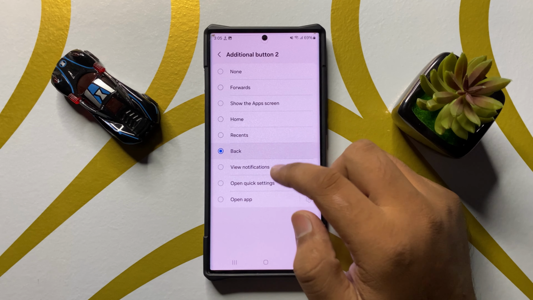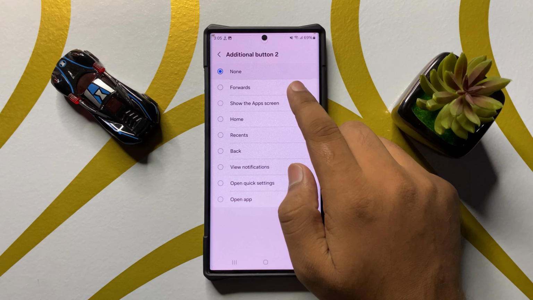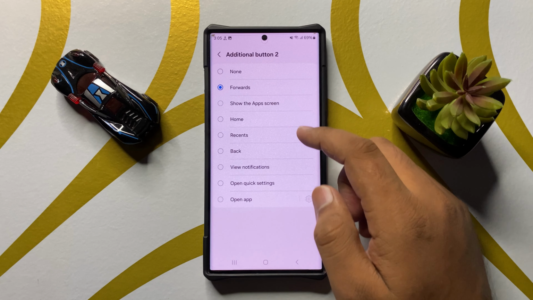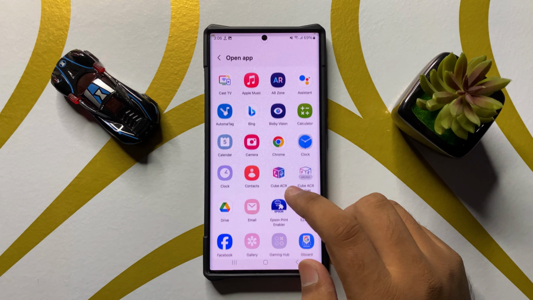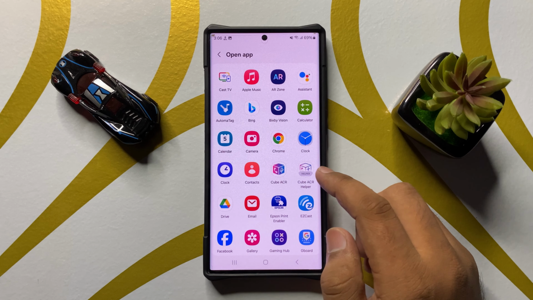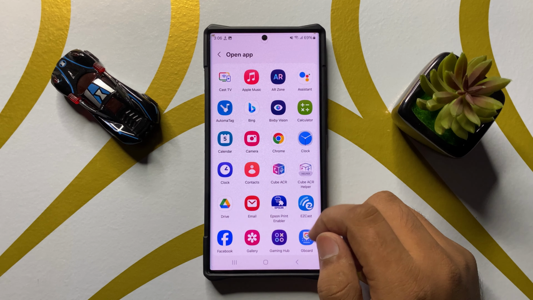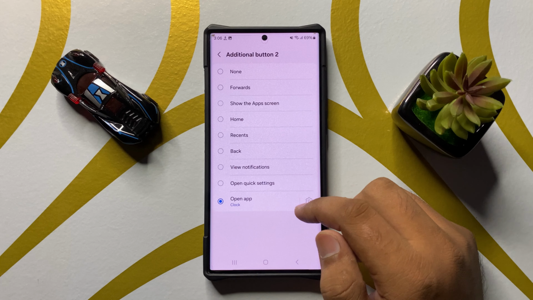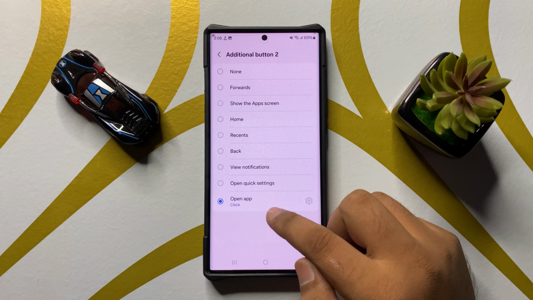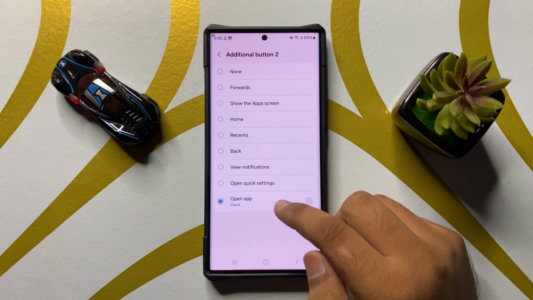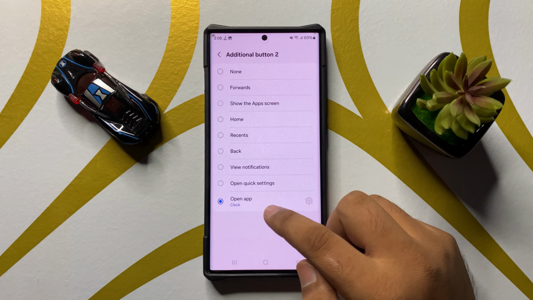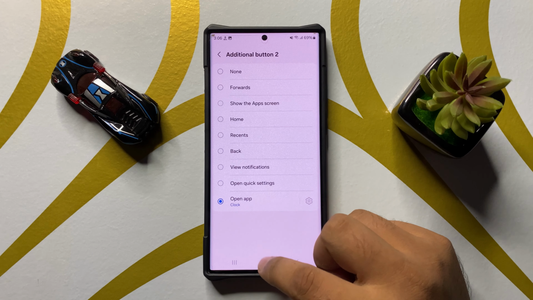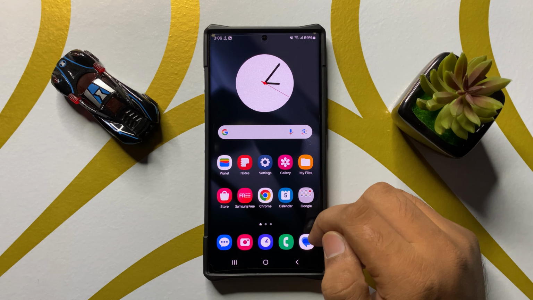So you can choose any function from this list, and you can also choose open app. So from here choose the app that you want to open with the additional mouse button. So now after choosing an app, when you click the additional mouse button, it will open the selected app. So that's how you can set additional mouse button function in Samsung Galaxy S25 Ultra.